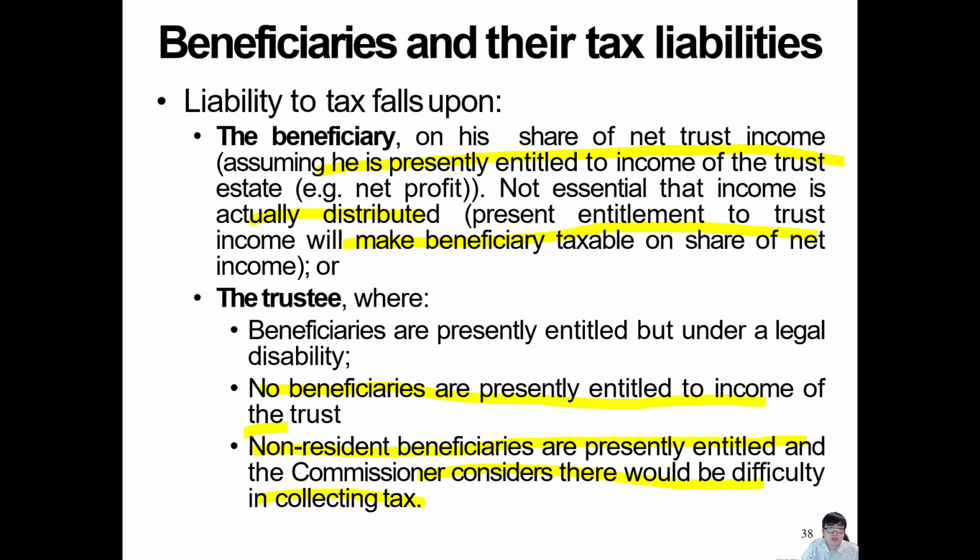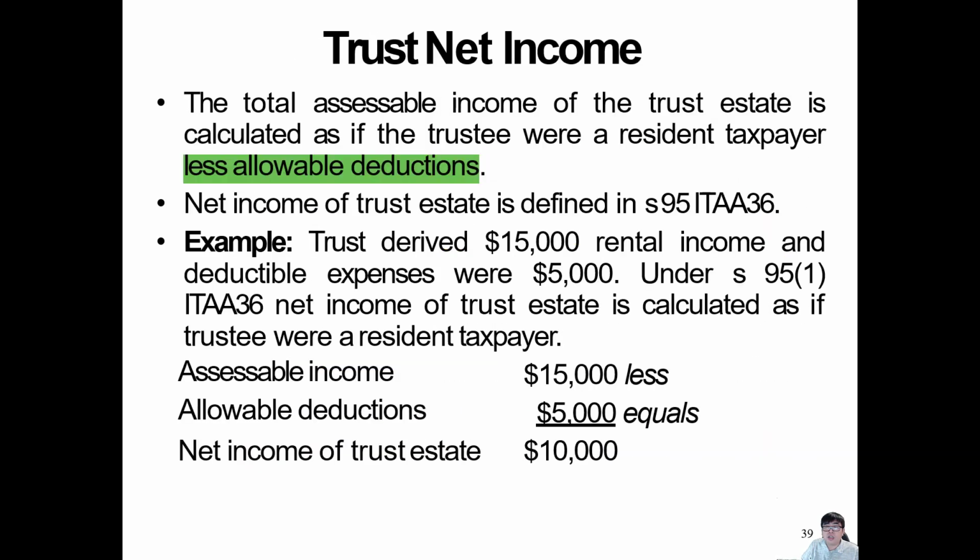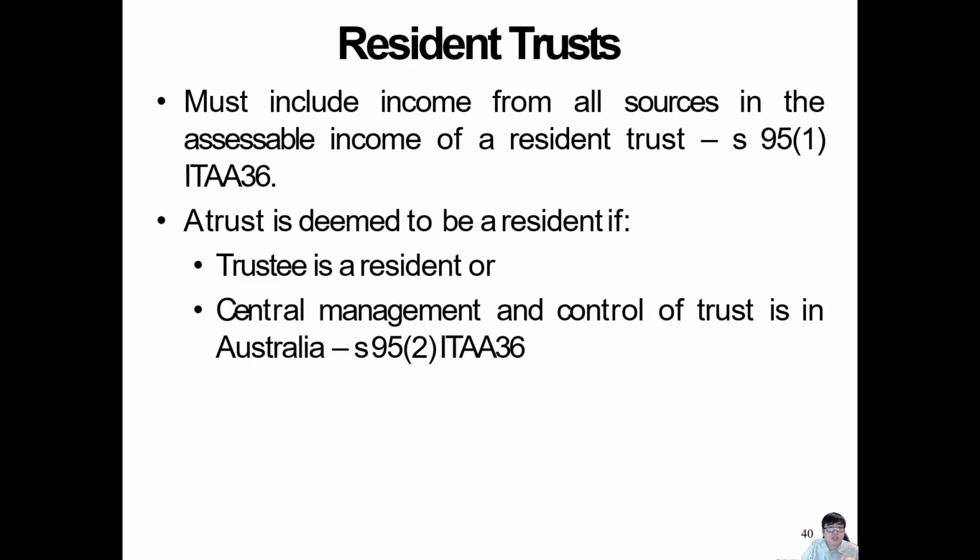So we'll talk about this thing very soon. So, trust net income. Let us go to an example. The trust has $15,000 rental income, and that represents $5,000 of expenses. So we know the net income is going to be $10,000. So we've got a trust in here.